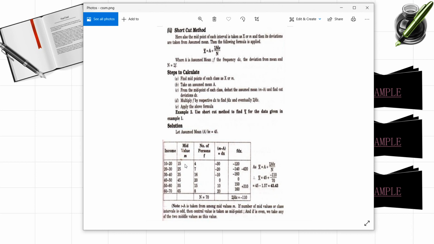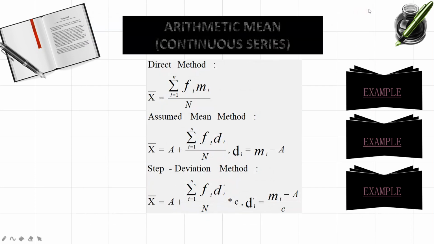In this way, first you are supposed to find out dx values and then multiply the frequencies with this dx values, f into dx, and find the totals of frequencies column and f dx column, and then substitute in the formula. And the formula for shortcut method or assumed mean method is a plus summation f dx by n. A is 45. Summation f dx is minus 110, by n is frequencies total, which is 70. If you simplify this, you will get the answer as 43.43. So this is the shortcut method for finding out the arithmetic mean in case of continuous series.